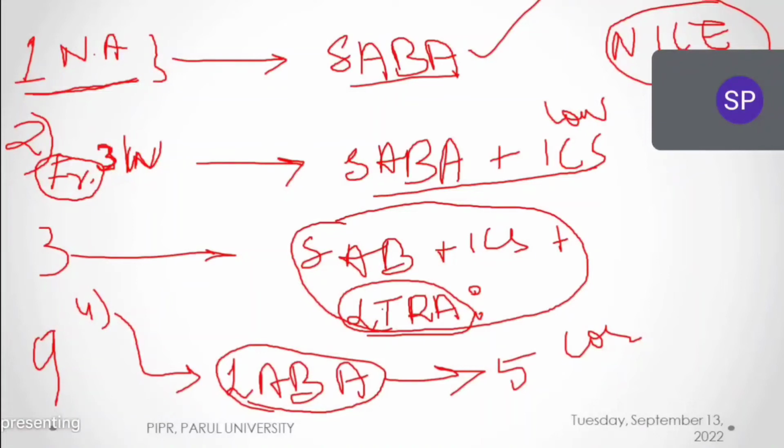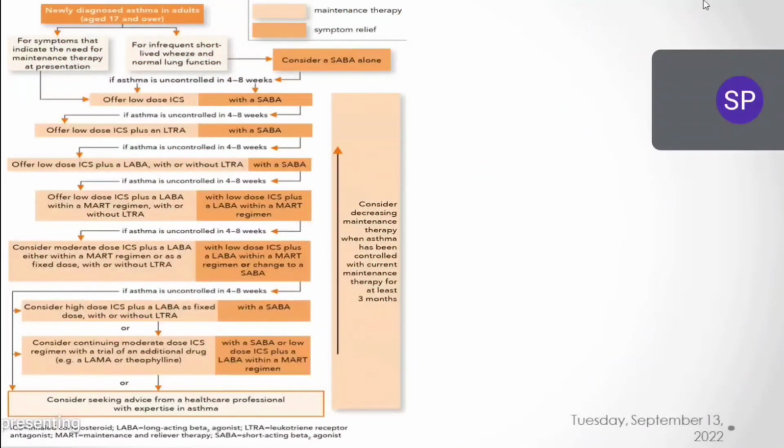एक ड्रग देते, उसके बाद if it is not controlling, you will go with the other drug. If it is not controlling, you will go with the other drug. So to shift to other drugs or to initiate the other drugs, you should follow these guidelines. Okay, अपने हिसाब से डोज देने का, ट्रीटमेंट ड्रग्स चेंज करने का ऐसा नहीं है. Always we have to follow the guidelines. Now you can just zoom the image and you see this is the NICE guideline. For NICE guideline, we have adults, pediatric patients and small children also.